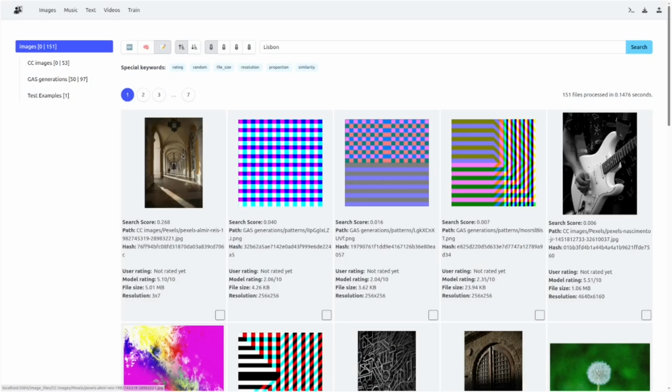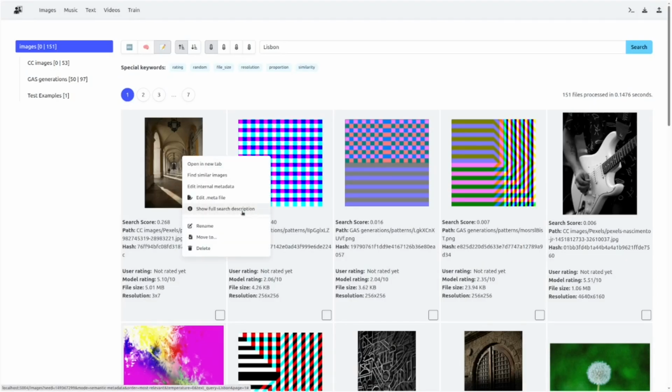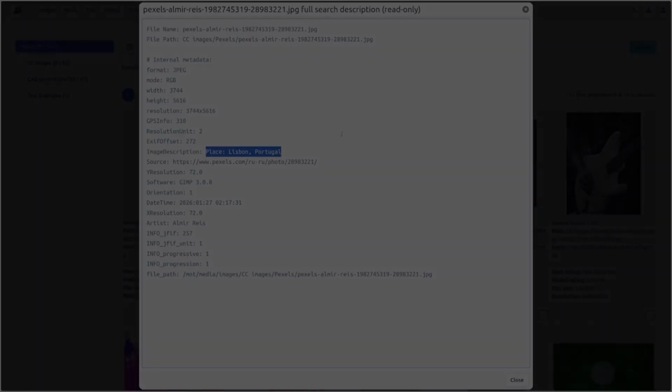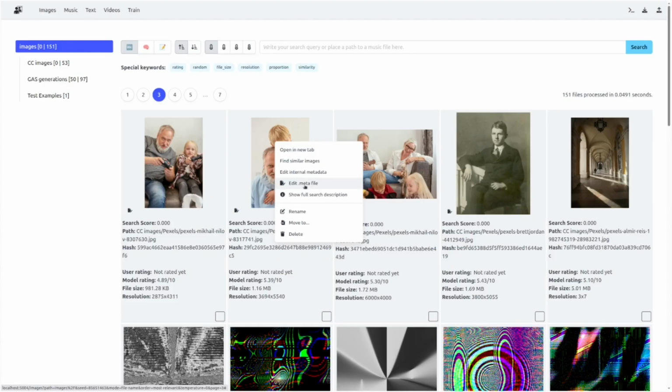To see the whole description that is used for metadata search, press Show Full Search Description in the context menu. To add a custom description, select edit .meta file from the context menu.